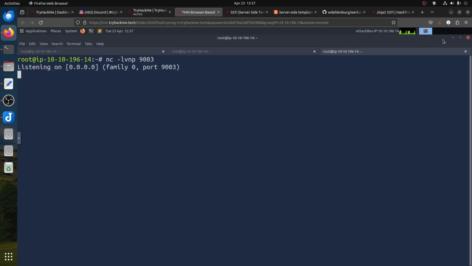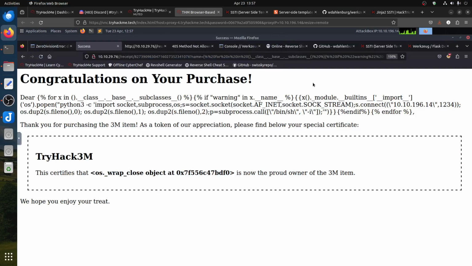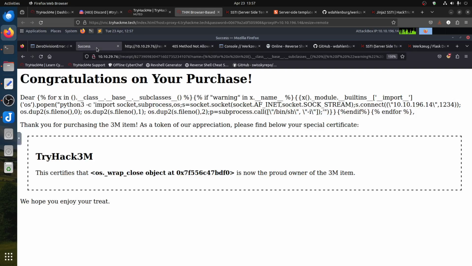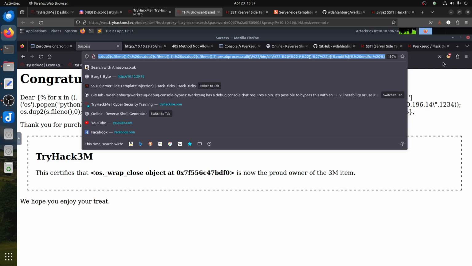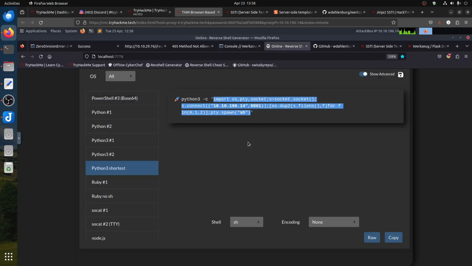So we're running 2.3. Remember what we said the first time, we just used the simpler one. Let me show you quickly. If I go back here, where is that reverse shell? We can go with the simpler one.